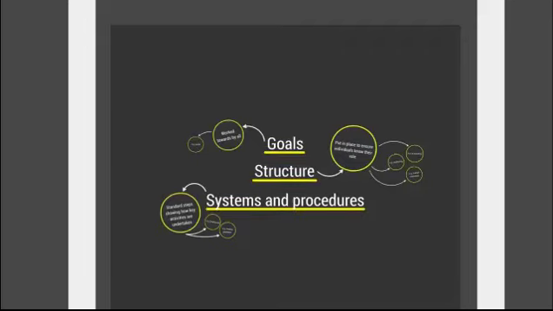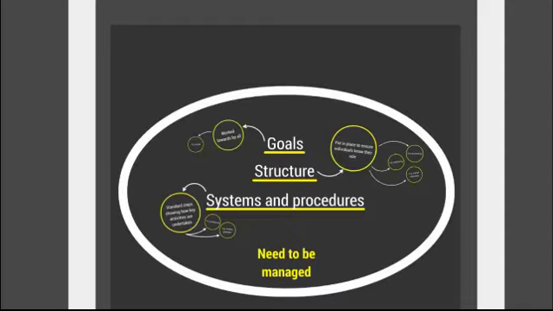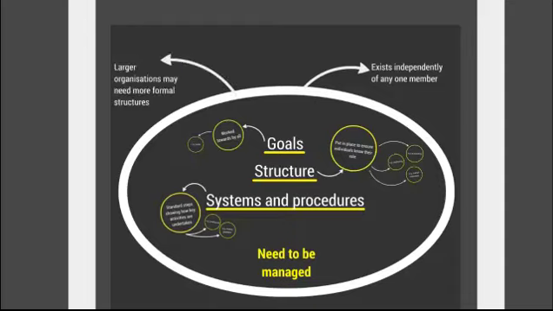But all these things also need to be managed. These things all need to be controlled and reviewed, and this is where the management role comes in. Finally then, there's two more factors about the whole organisation which are always true. An organisation exists independently from any one member. It's also worth mentioning at this point that larger organisations may need more formal structures. I'm sure you can understand why at Google they're going to need more formal structures around their management than Fred will need for his marketing assistant.